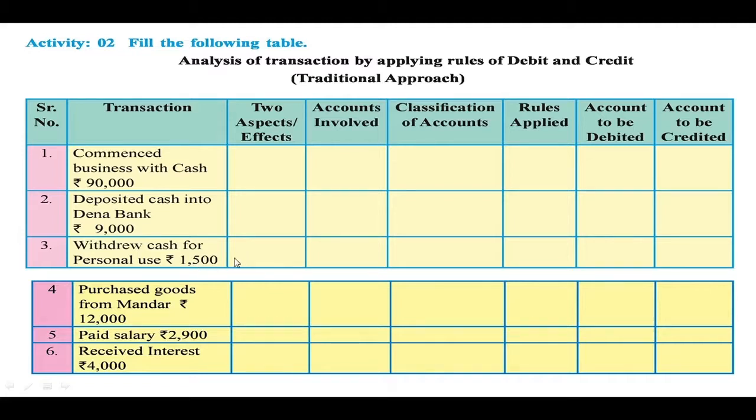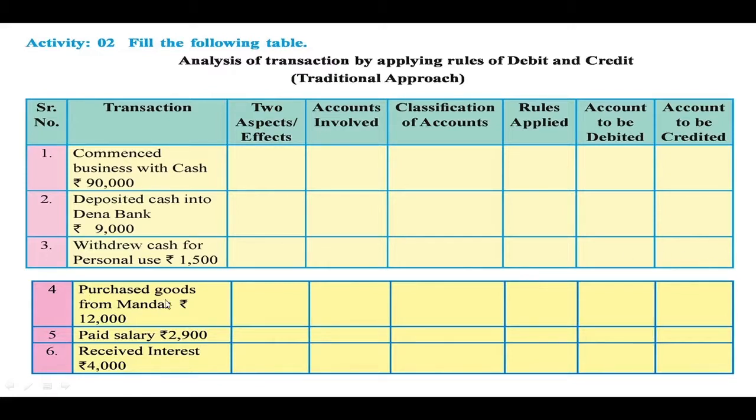While cash of rupees 1,500 goes out of the business. So here cash goes out, the second aspect of the transaction, and the account involved is the cash account. And what is the type of this cash account? Real account. And the rule applied is credit what goes out. So here the account to be credited is the cash account.